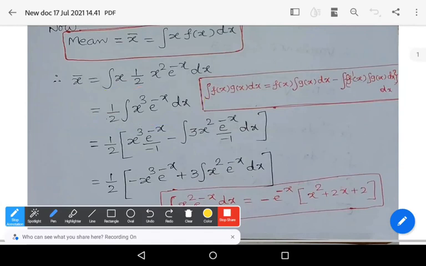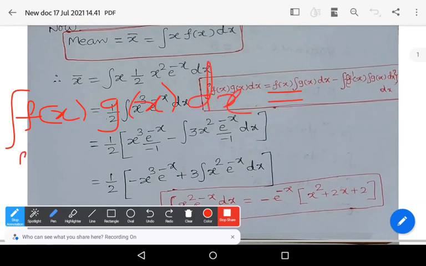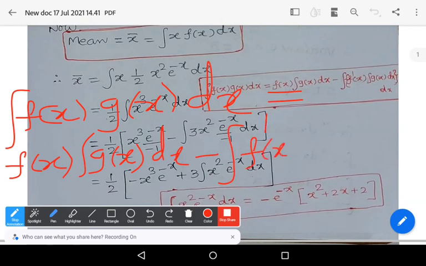Now you observe that again we need the integral f of x into g of x formula. Integral f of x into g of x dx is equal to f of x into integral g of x dx, minus integral of f dash of x into integral g of x dx, again whole dx.